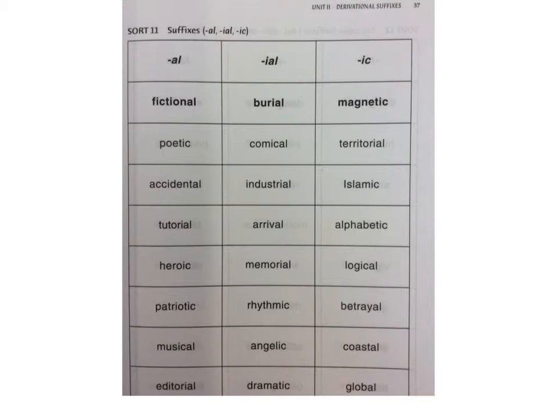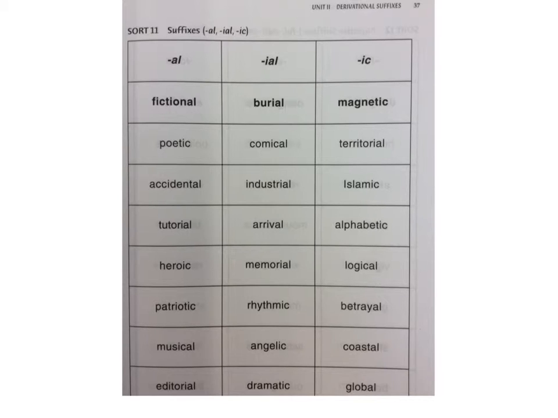They can also signal nouns that are derived from verbs. So say you have the verb arrive. Well, you have arrival. That's a thing, someone's arrival, or it could be even like an idea. So arrive is a verb, whereas arrival is a noun. They all suggest that it's associated with the base word or relating to the base word. So heroic is related to being a hero.